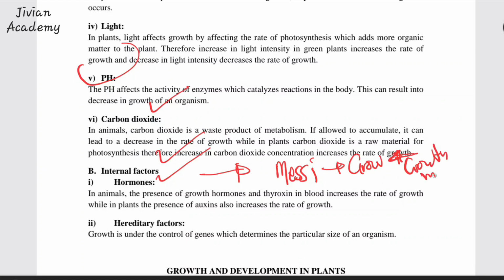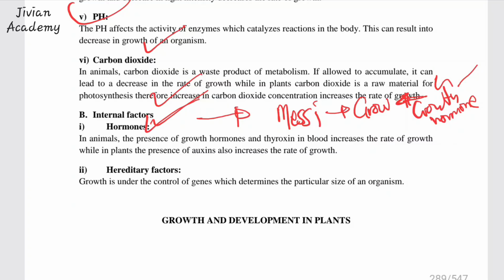You may not grow just because your hormones don't support that. We have growth hormones that increase in your blood when you eat, and they are needed for you to be able to grow.